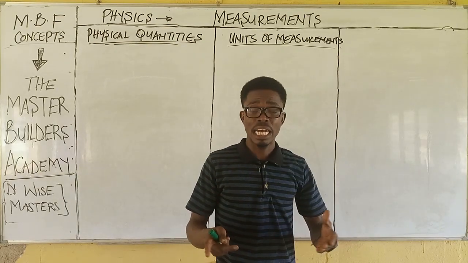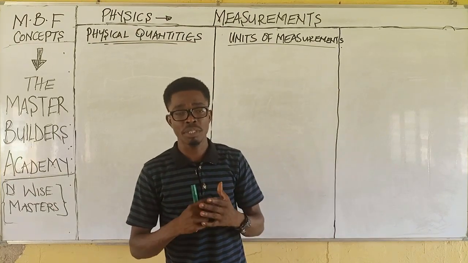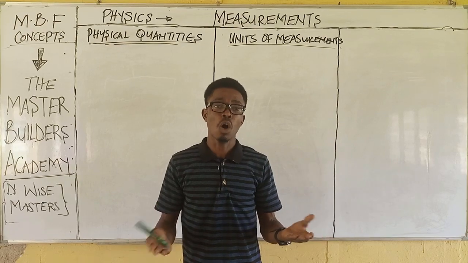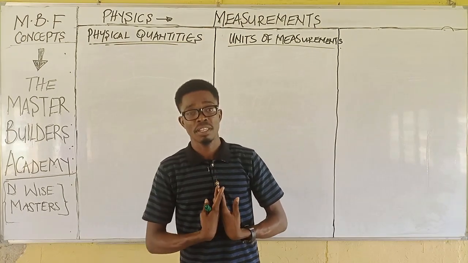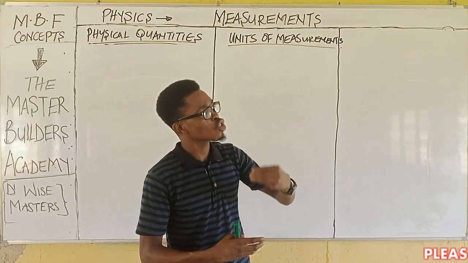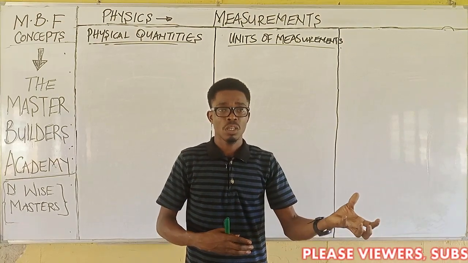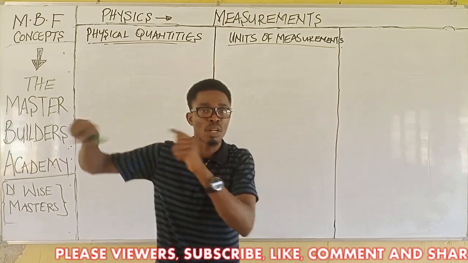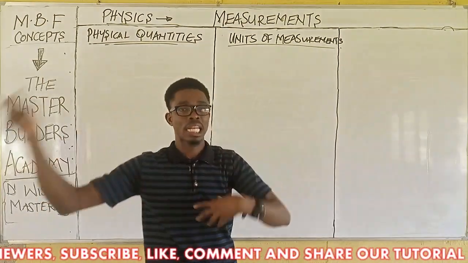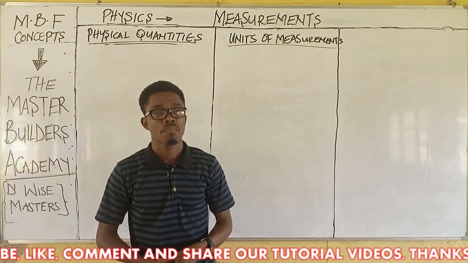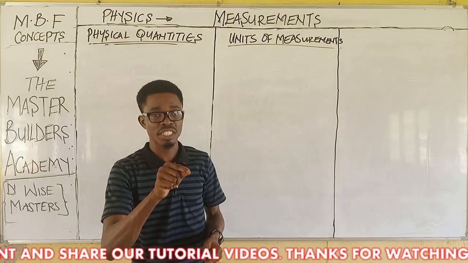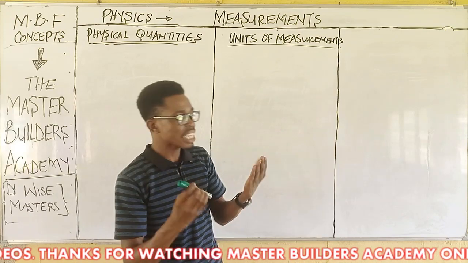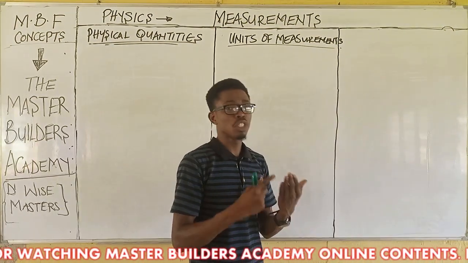We said earlier on that the reason why we take measurement is to be able to ascertain the size, the quantity or amount, or the degree of something. Now, after something has been measured, how will you identify that this belongs to this class, this belongs to this class, and this one belongs to this other class? What distinguishes that is the unit of measurement. So a quantity can be measured with the unit of measurement.